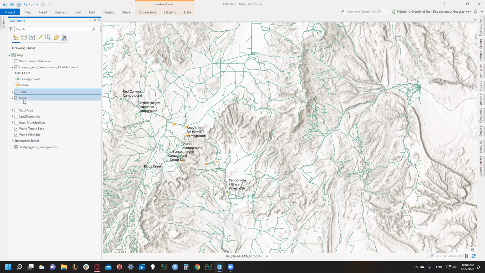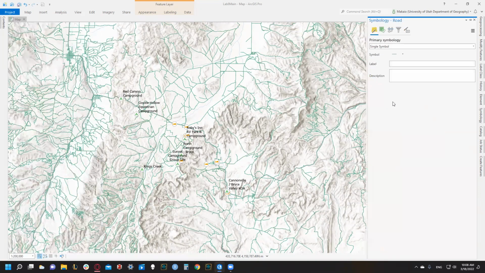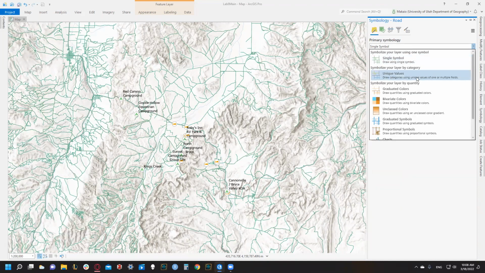So we can either click to modify, or we can right click and then go to symbology, and we want unique values for this, because we're not just displaying one part of the layer, we're displaying two different ones.